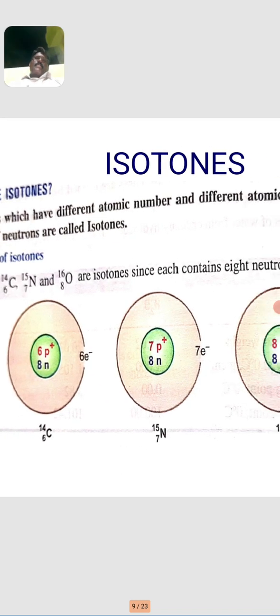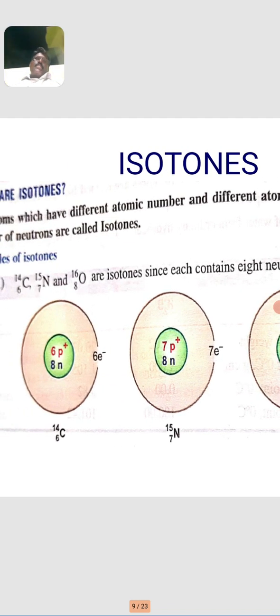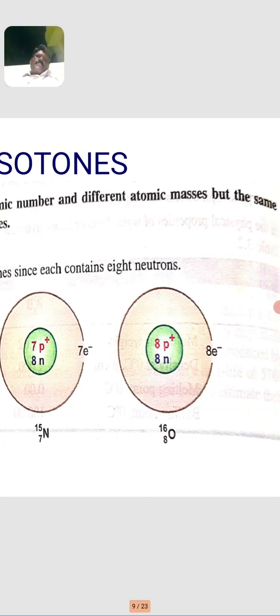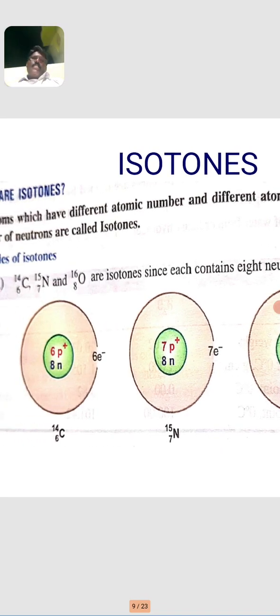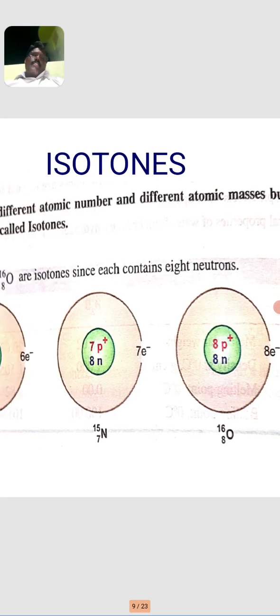Each element contains 8 neutrons in their nuclide. For example, carbon-14 containing 6 protons and 8 neutrons, nitrogen-15 containing 7 protons and 8 neutrons, and oxygen containing 8 protons and 8 neutrons. So these three elements have the same number of neutrons in their nuclide.